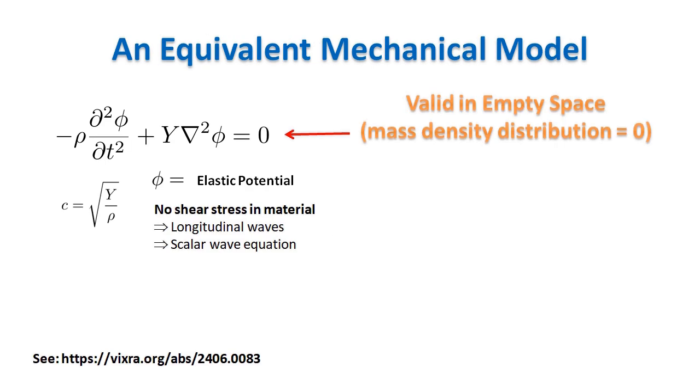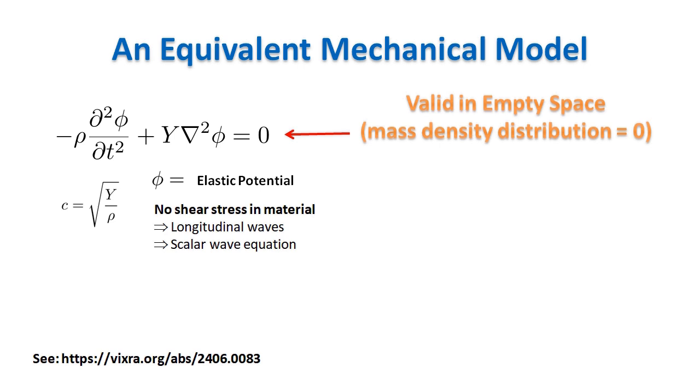Now we want to find a mechanical system which is described by the same equation as the modified Newtonian gravity. This is an easy task, since many systems are described by the wave equation. We choose the propagation of longitudinal waves in an elastic medium. We are not saying that space is an elastic medium. We are saying that since the two systems are described by the same equation, if we find a property in one system, this property must belong also to the other system.